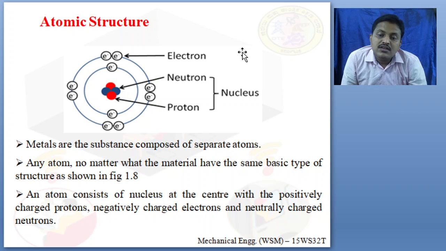Combined, in the innermost orbit, the protons and neutrons are known as the nucleus, the central part of an atom.